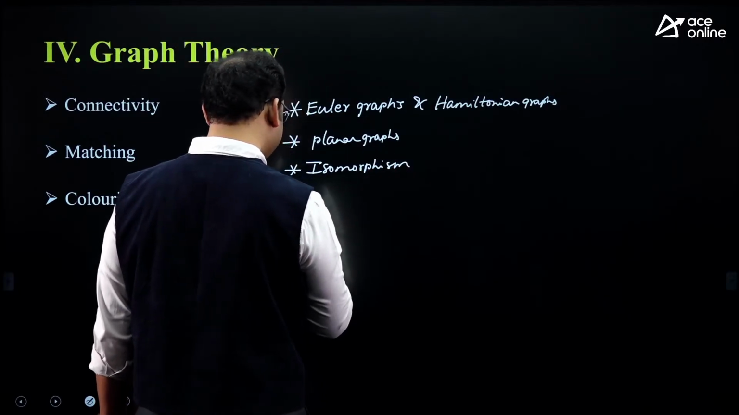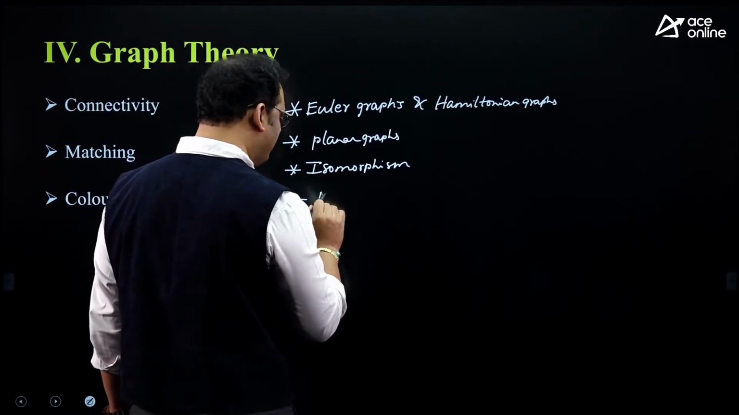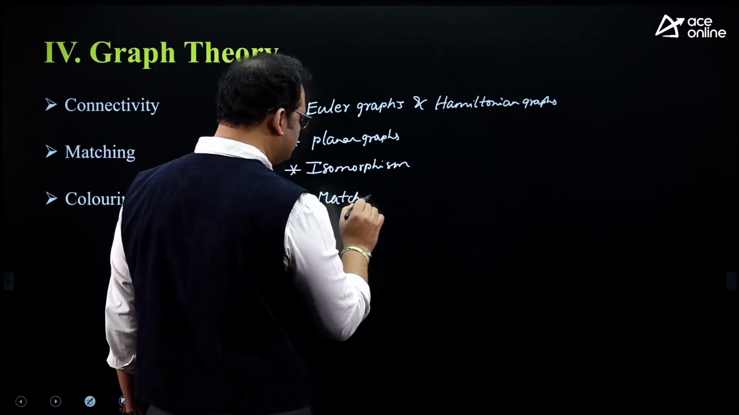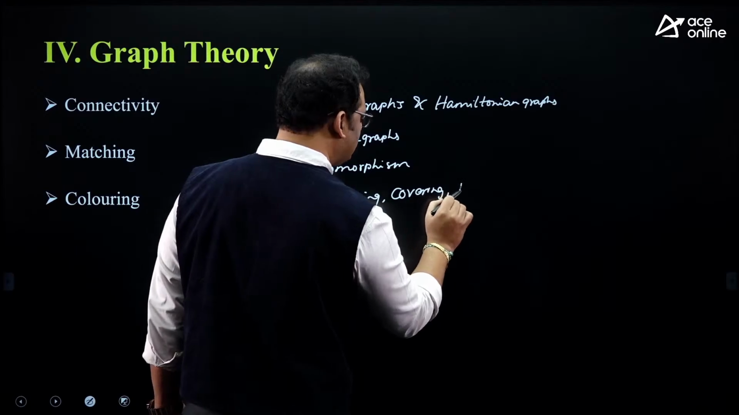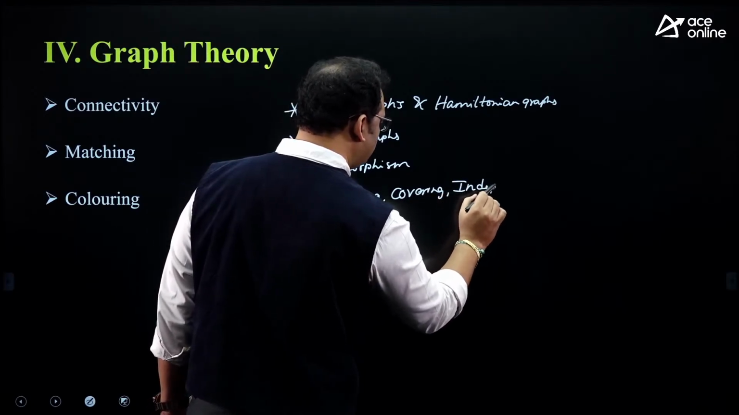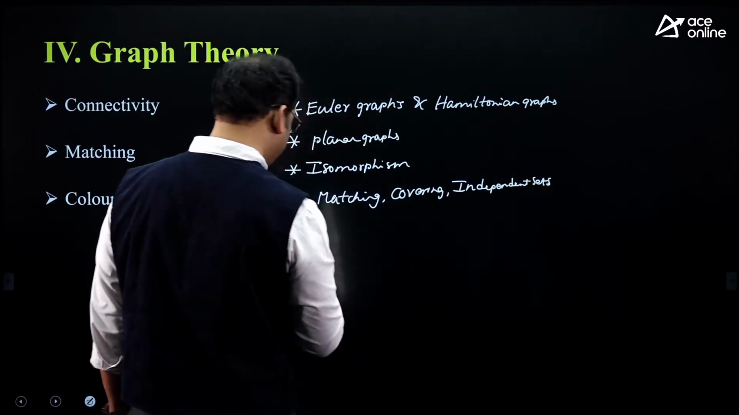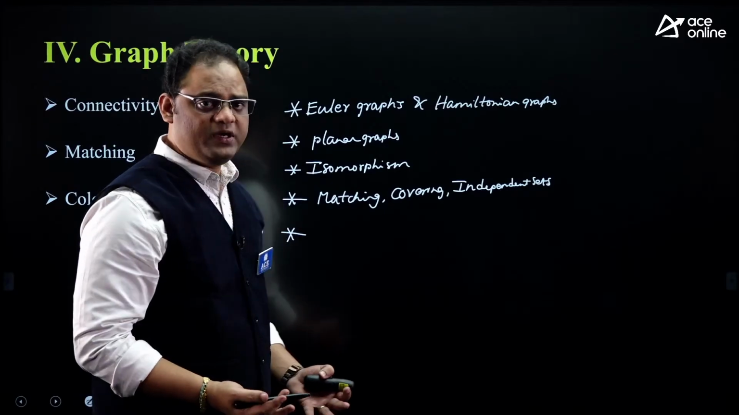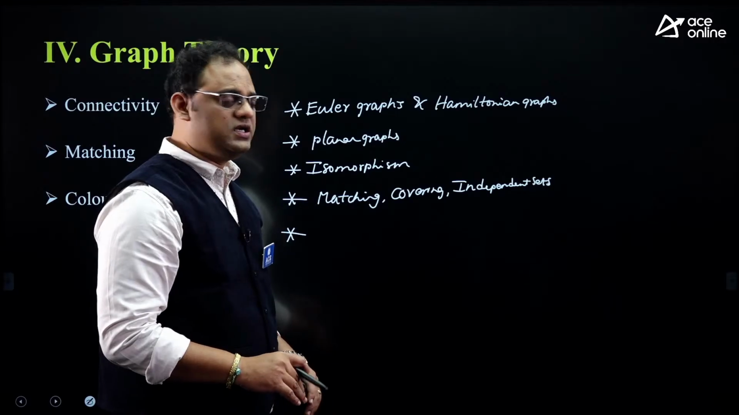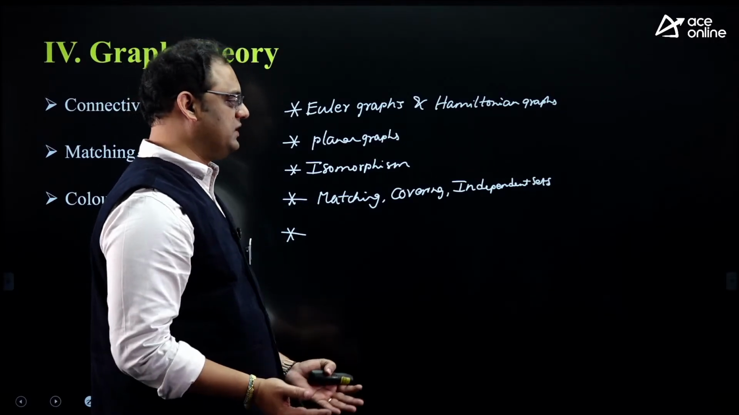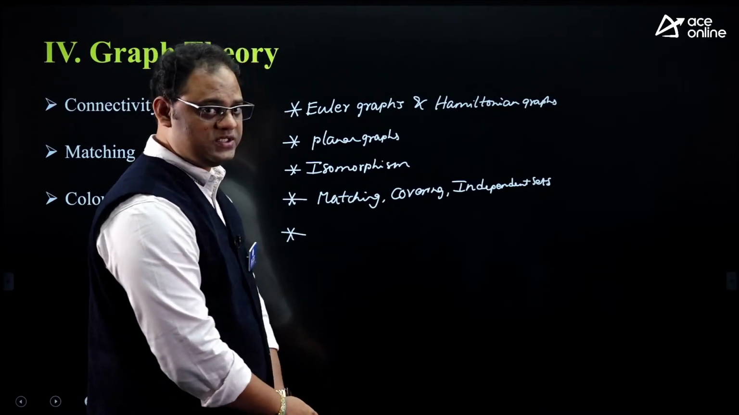Let me write isomorphism. Here he simply mentioned matching, but you should be aware of all concepts related to matching: matchings, coverings, independent sets. Yes, largest maximal independent set. In a recent exam they also asked a question from independent sets, but it was not the size of the largest maximal one, it was the smallest maximal independent set. They framed a question in such a way.